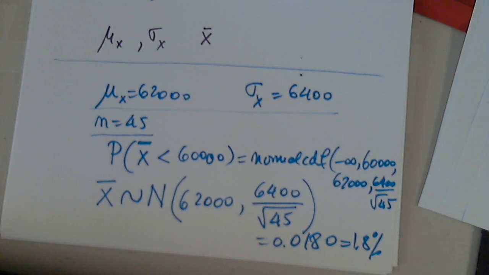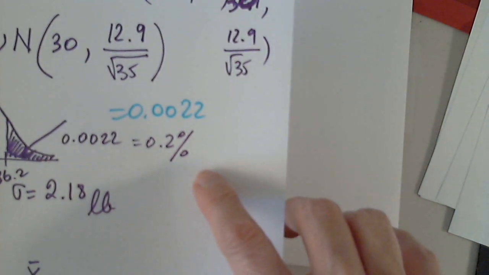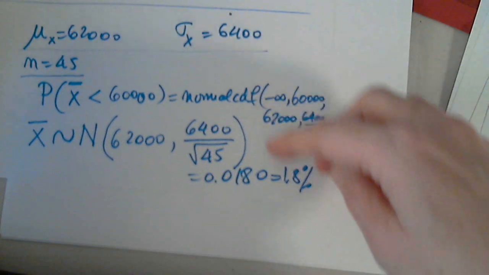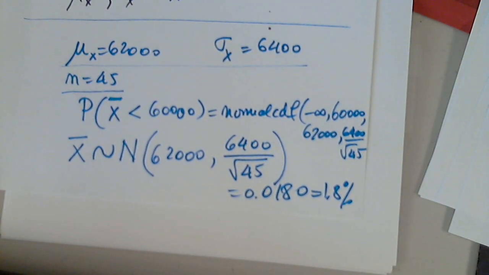And this situation is 1.8%. Now you can say 1.8% is still large, but for example, the previous situation was 0.2%. If you compare 0.2% with 1.8%, then 0.2% is much lower. It's 9 times lower than 1.8%.